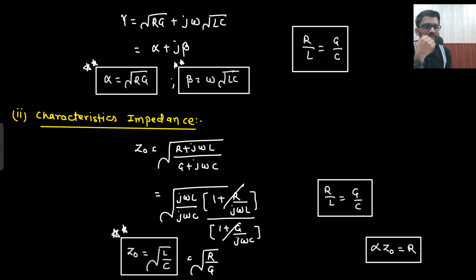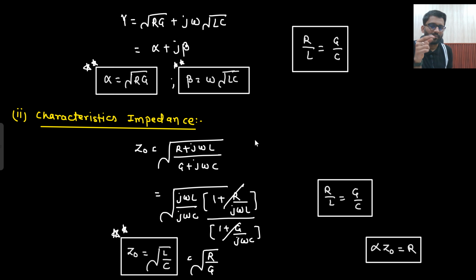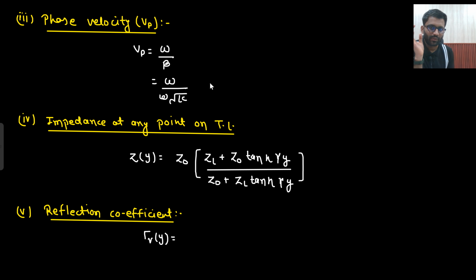So this was your distortionless line. More formulas we can write. What is your phase velocity? Phase velocity, this formula is always applicable: omega by beta. What is the value of beta now? Always keep in mind, beta is omega under root LC. So what you are getting? 1 by under root LC. So this is your Vp. This is your phase velocity.